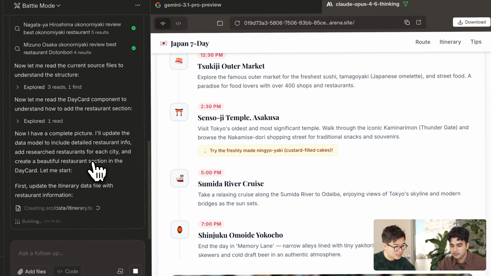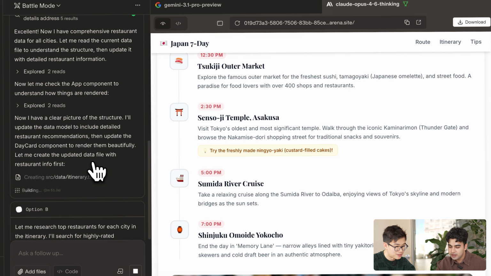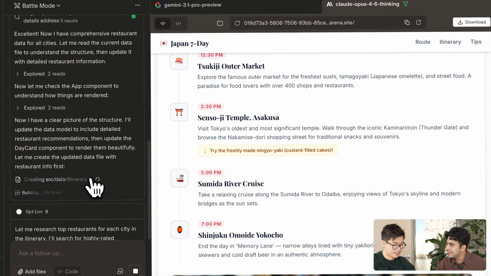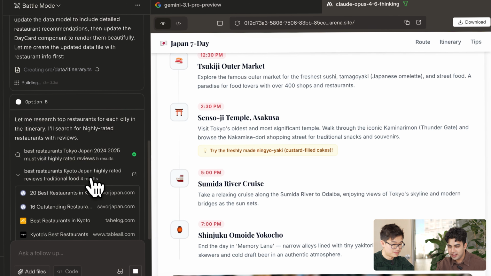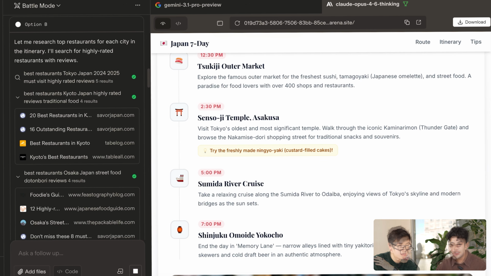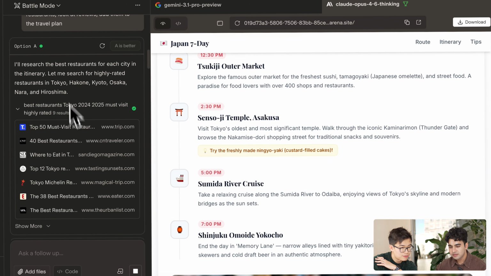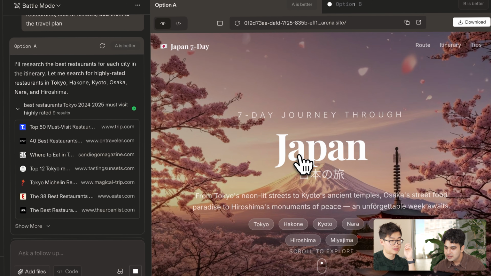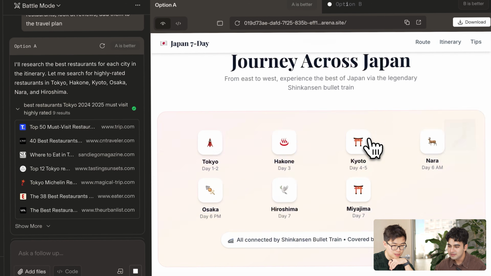Yeah, totally. Looks like both models are ready with the information searching phase. They're both at the writing phase. They're downloading the data, getting it into the website. I'm excited. I'm curious if they're going to be similar or very different. Yeah, totally. All right, so looks like we have option A generated. Let's see what it gives. As you can see, wow, first it's building on top of the one that we chose, which is really nice. It keeps all the good things I want to keep. Yeah.